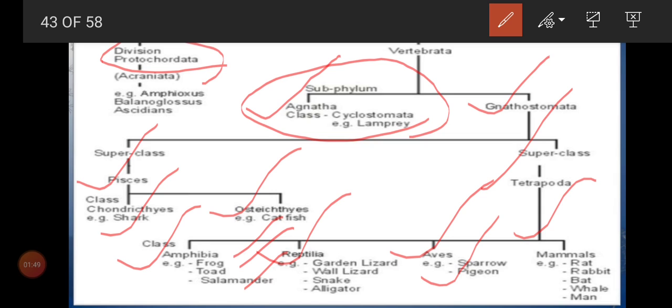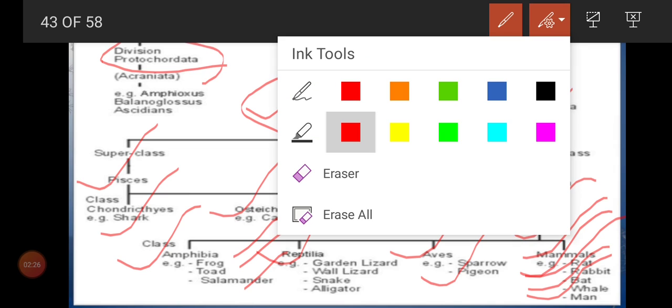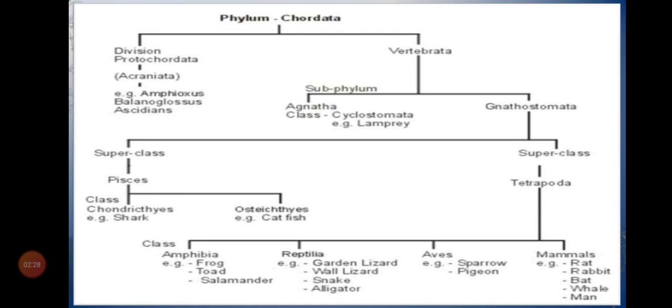Mammals, which will have a vertebral column, okay, that we can see. And apart from that, a vertebral column we can see in other groups also, so a very peculiar characteristic we can see under mammals is that they are milk secreting animals, and they give birth to the young ones. That we can call mammals. Example, rat, rabbit, bat, whale and man. There are exceptions in mammals also. Okay, that also we'll see. Is that clear, children? This is the classification regarding the phylum chordata.